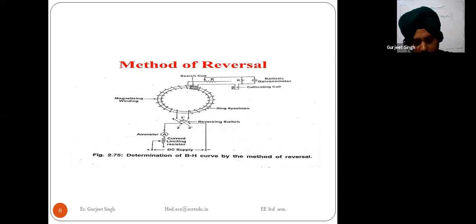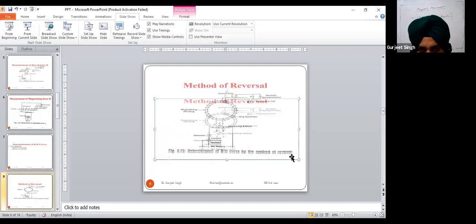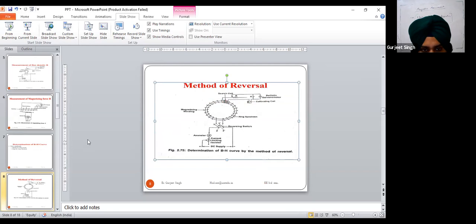We are using the ring shaped specimen, and the dimensions of this specimen are known to us.